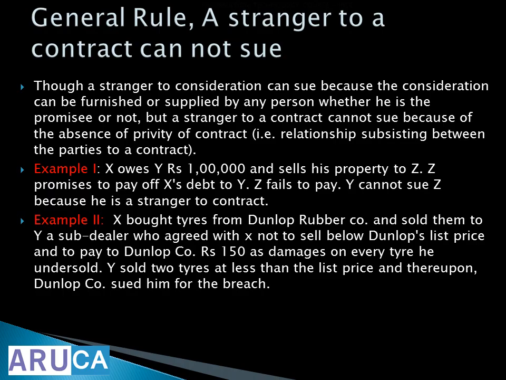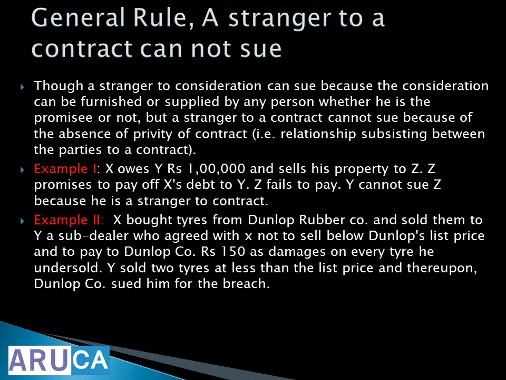A stranger to a contract cannot sue, though a stranger to consideration can sue, because the consideration can be furnished or supplied by any person, whether he is a promisee or not. Then all that we saw. But a stranger to a contract cannot sue because there is the absence of a privity of the contract. That's why we studied what is privity earlier. Privity means relationship subsisting or existing between the parties to a contract. So let us see an example.